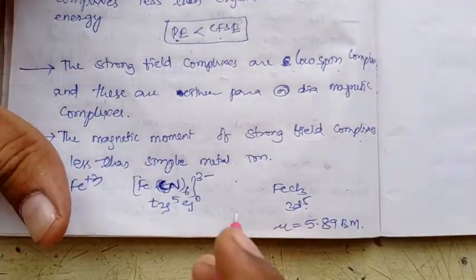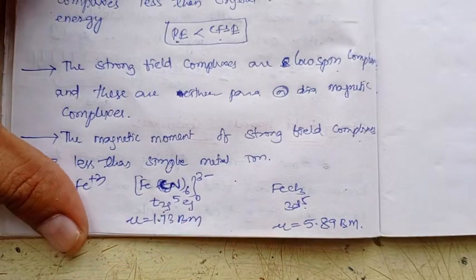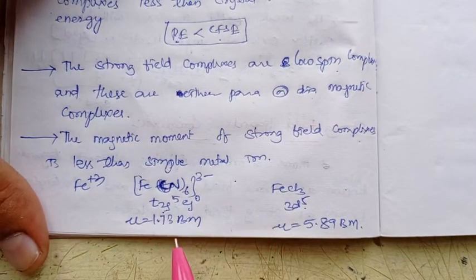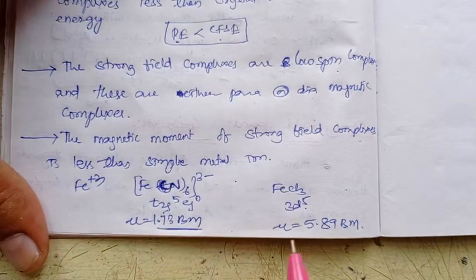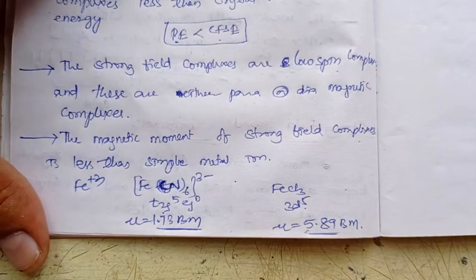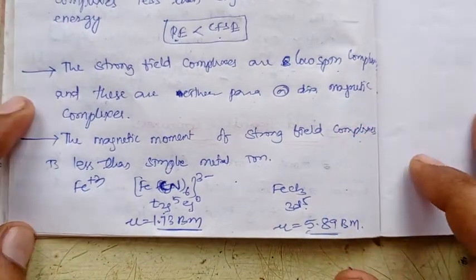So the magnetic moment will be 1.73 Bohr magneton. In this comparison, the strong field complex has a lesser magnetic moment than the simple, same metal ion. That is what takes place, right?